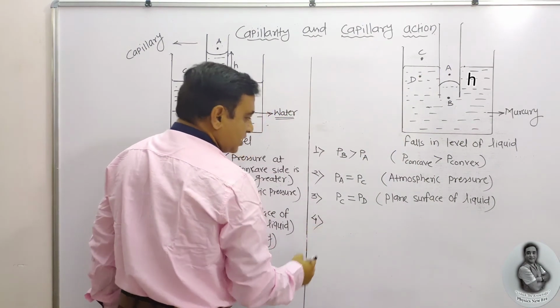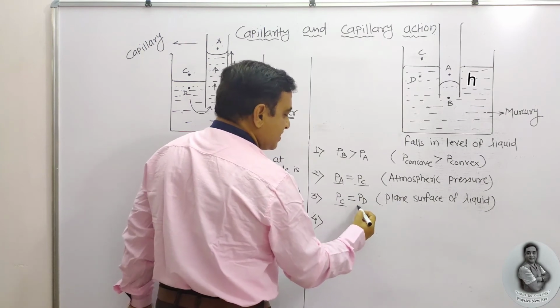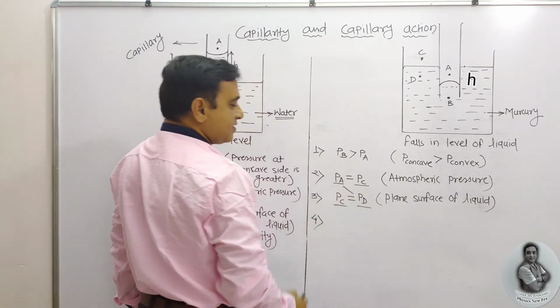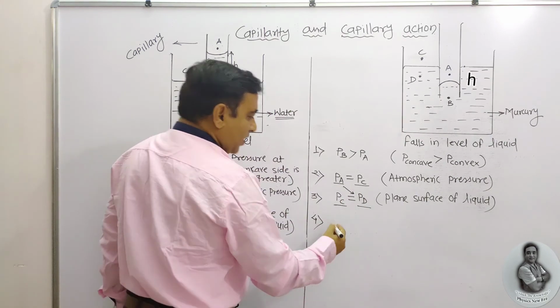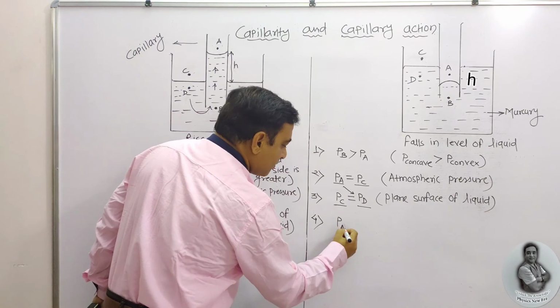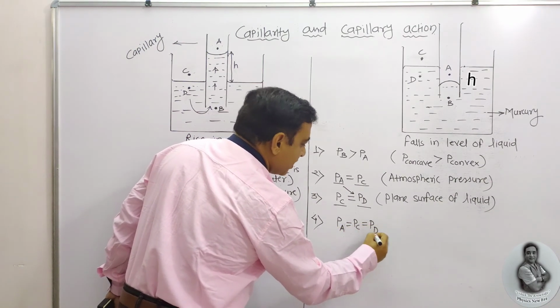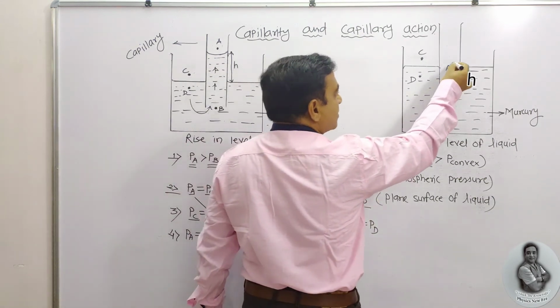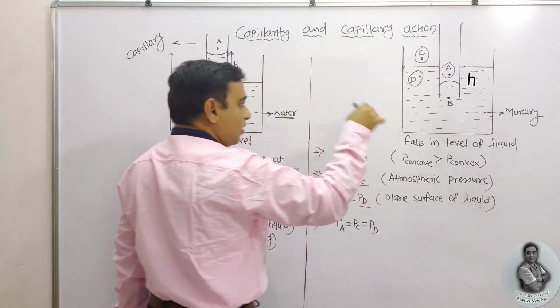And the fourth conclusion is this one, as PA is equal to PC and PC is equal to PD. So PA is equal to PD. Means PA equal to PC equal to PD. Means these three pressures, 1, 2, 3 are equal.